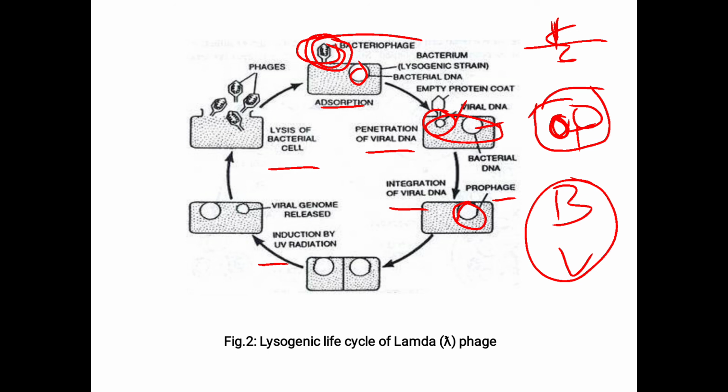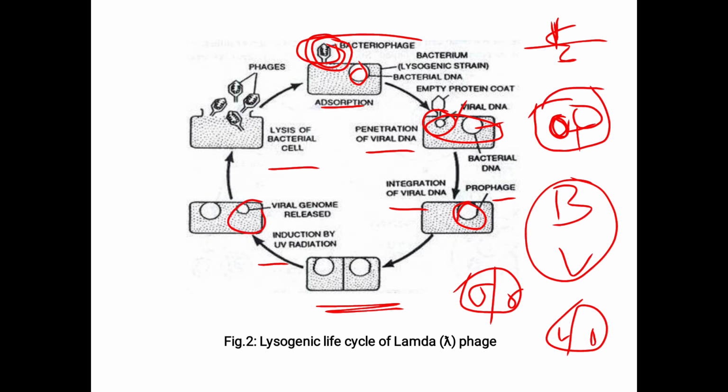Here, see, these cells divide and redivide, they multiply. With that, these phages also multiply. In this condition, this is induction by UV radiation. Here, the viral genome, which is the set of genes, is released.